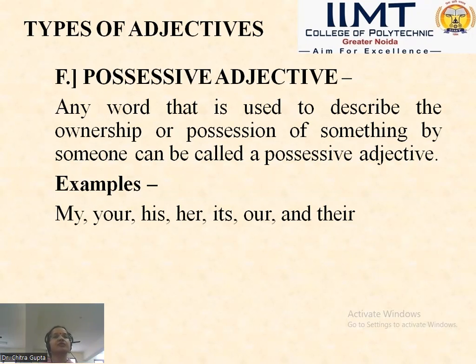Any word that is used to describe the ownership or possession of something by someone can be called a possessive adjective. For example, my, your, his, her, its, our, and their.